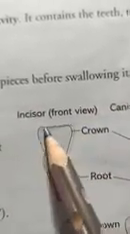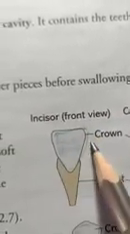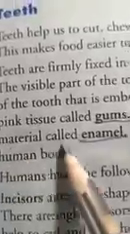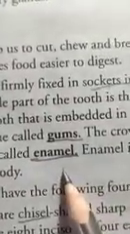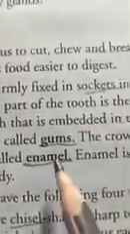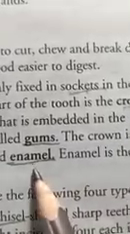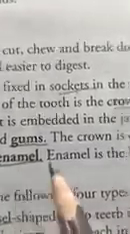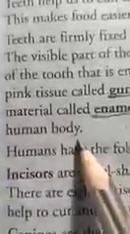Just see, that is called what? The visible part of the tooth is called what? Crown. The crown is covered by a protective material that is called what? Enamel. Dear students, that is the white and hardest substance which covers the teeth. Enamel is the hardest substance in the human body.